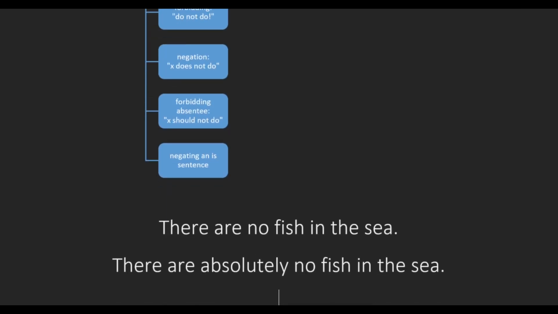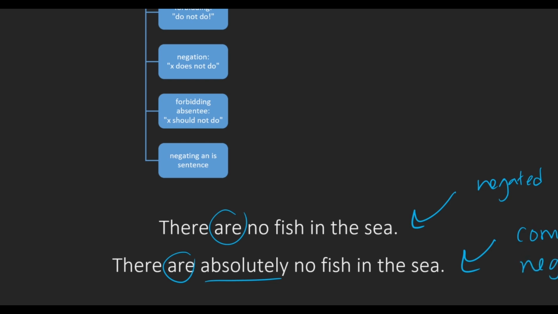If we look at the sentence, there are no fish in the sea, is that an action or an is? It's an is sentence. There's no action there, but it's negated, because a positive would be there are fish in the sea. Then, there are absolutely no fish in the sea is the same sentence, only with absolutely. So it's a negated is sentence, but it's what we call complete negation, which is just a more emphasized version of negating an is sentence.